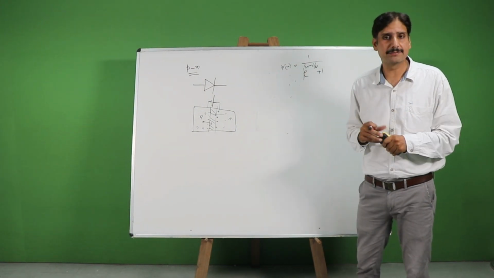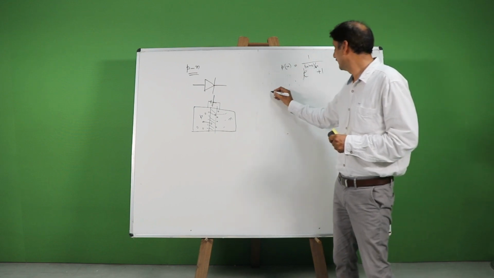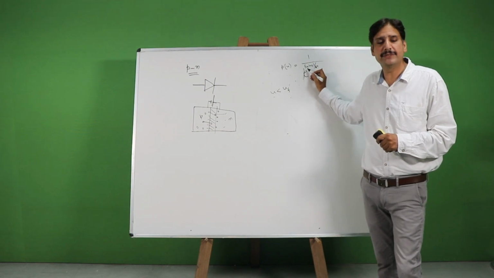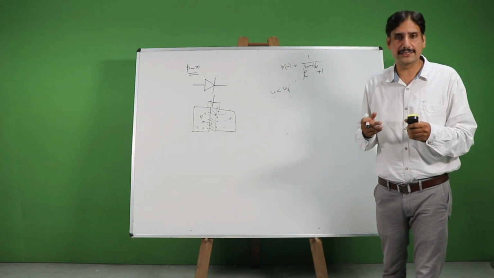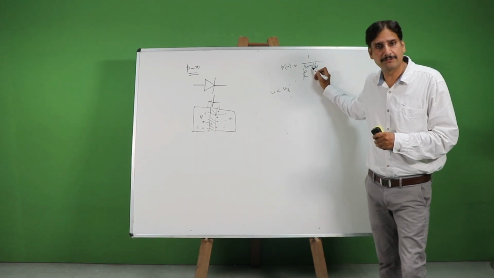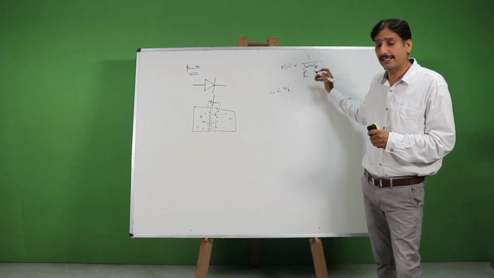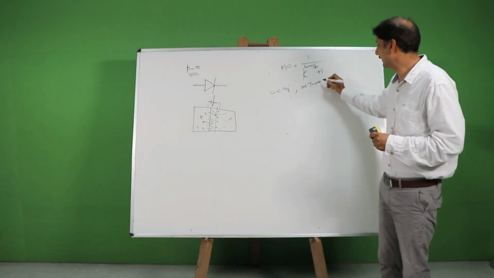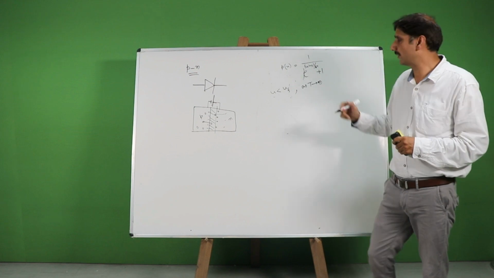Now, three cases may arise. If U is less than Uf, that means I'm talking about a level whose energy is less than the Fermi level, then U minus Uf will become negative. As T approaches 0 Kelvin, what will happen?